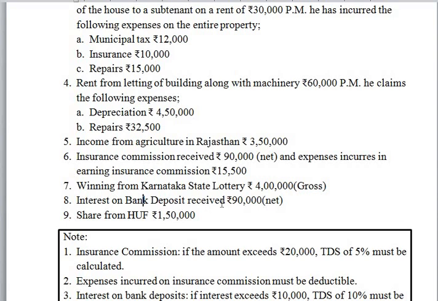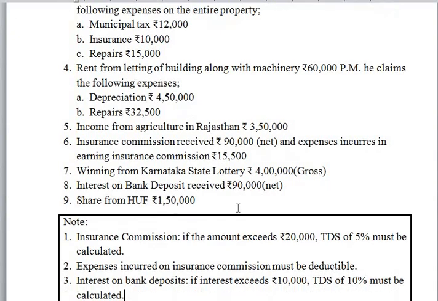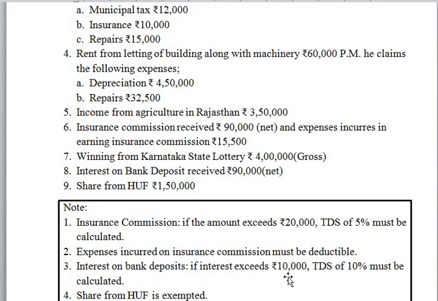Interest on bank deposit received 90,000 net. So in this case, interest on bank deposit, if interest exceeds rupees 10,000, TDS of 10% must be calculated. So if the interest on bank deposits or bank fixed deposit exceeds rupees 10,000, that must be grossed up at the rate of 10%. Share from HUF, it is exempted income.